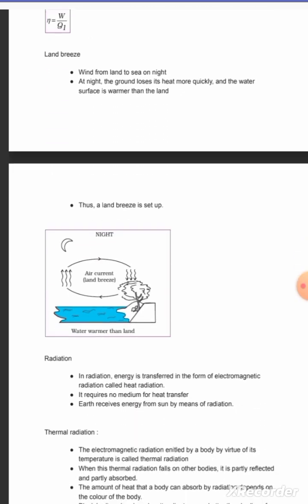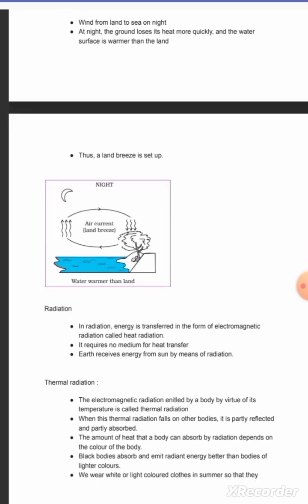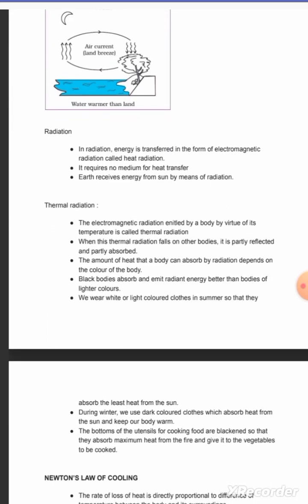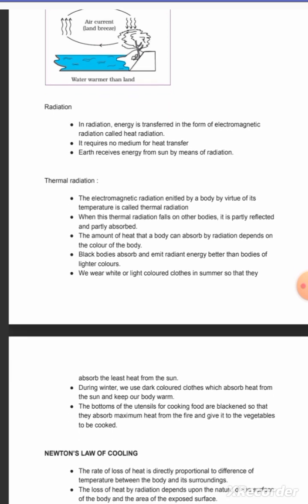Radiation. In radiation, energy is transferred in the form of EM radiation called heat radiation. It requires no medium for heat transfer. The Earth receives energy from the sun by means of radiation. Thermal radiation: the electromagnetic radiation emitted by a body by virtue of its temperature is called thermal radiation. When this thermal radiation falls on other bodies, it is partially reflected and partially absorbed.